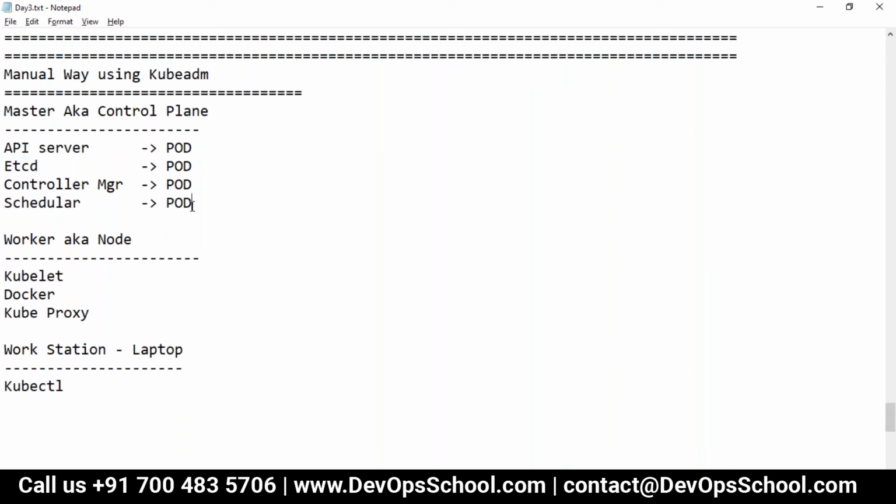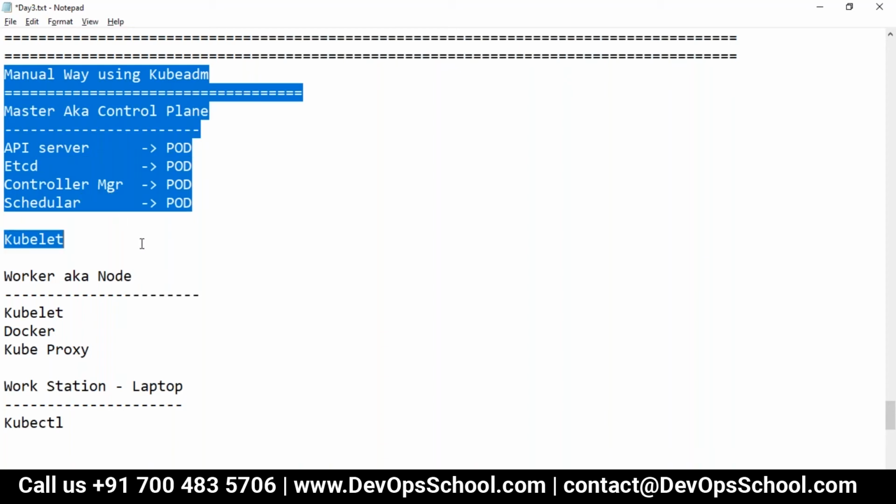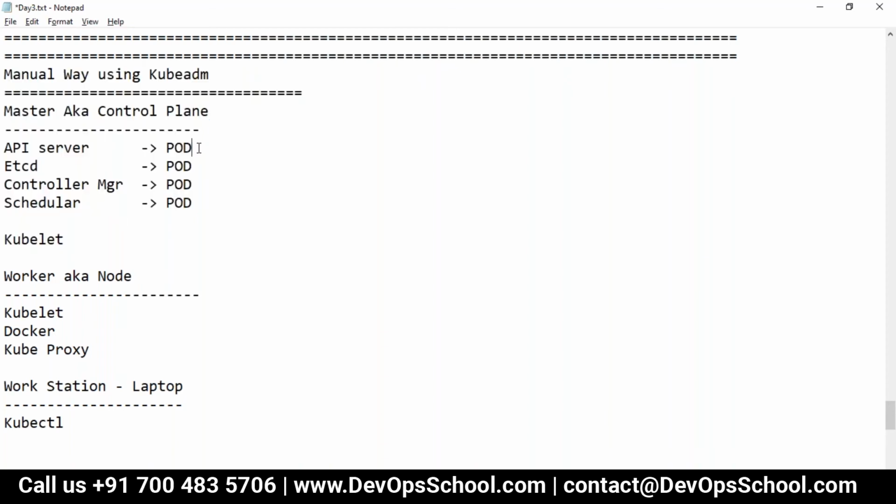So guys, don't you think kubelet, as a tool, should be here also? Yes, it should be here also. Think simple. Kubelet only can initiate a pod, like Docker can create a container. So kubelet can instantiate a pod, so as per the logic kubelet has to be there in the master also. But you know what?